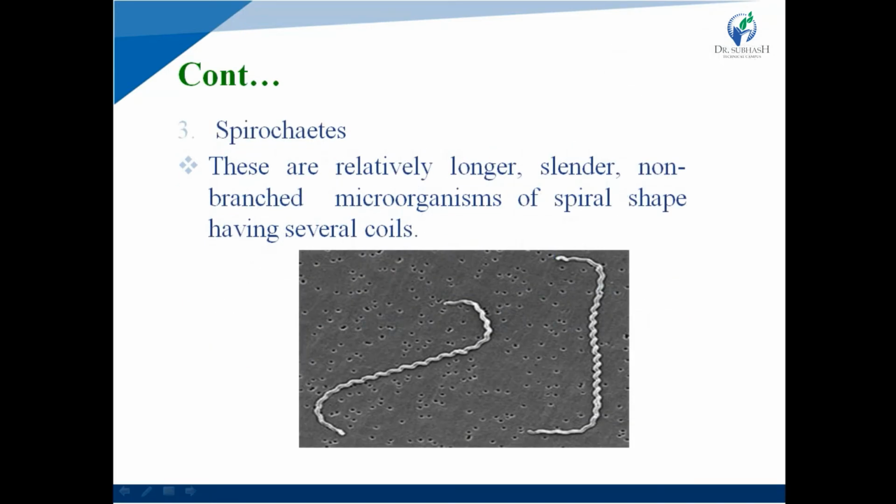Next one is spirochetes. These are relatively longer, slender, non-branching microorganisms of a spiral shape having several coils. In this figure, we can easily see what spirochetes are: relatively long, slender, non-branching microorganisms. They don't contain any branches. They are spiral in shape, with several coils.